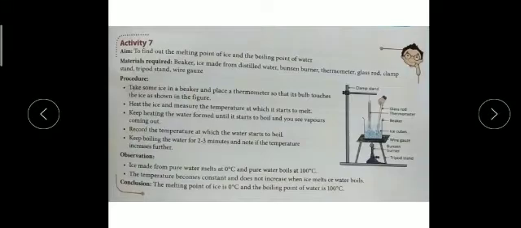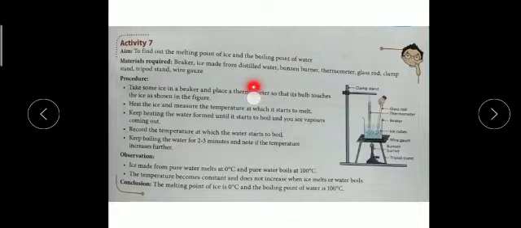Now one activity is given in your book, children, on how to find out the melting point of ice and the boiling point of water. A few materials are needed for performing this activity. First one is a beaker, then ice made from distilled water. Distilled water, as I said, whenever we boil water, it converts into water vapor, and if we collect or condense that vapor, the gaseous state turns into liquid again.